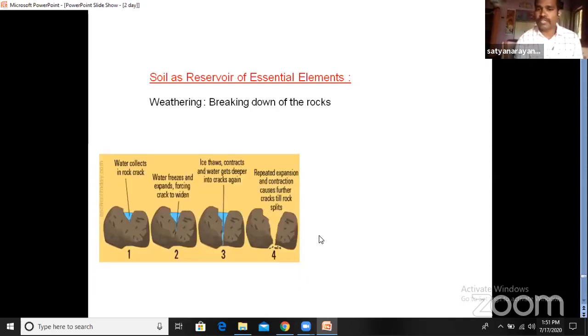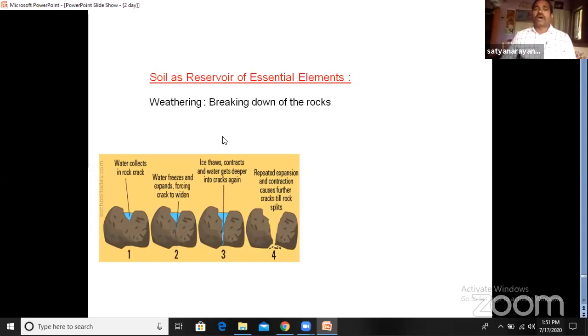Now, the weathering process does not take place in a very short time. For weathering, it takes hundreds of years. It's a very slow process. Here we can observe the picture: the water molecules and rocks are there. Gradually the rock is broken up and it releases small particles. In due course, these small particles become the reservoir of the elements. So these small particles are added to the soil and they become the minerals.